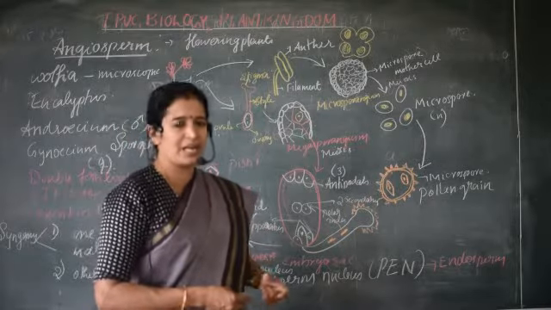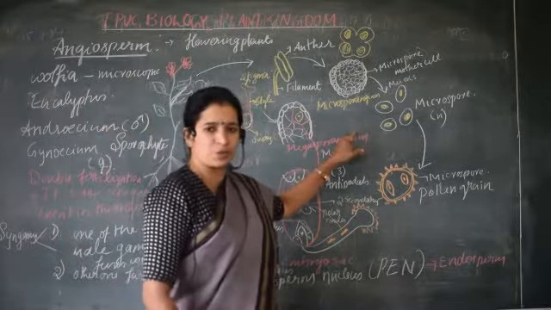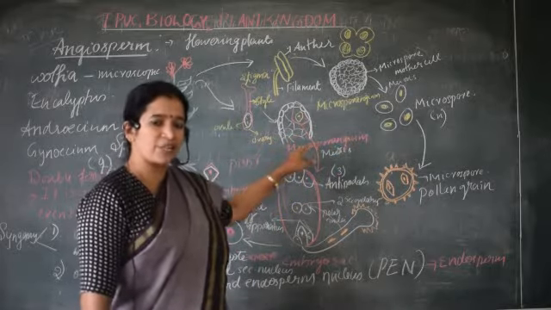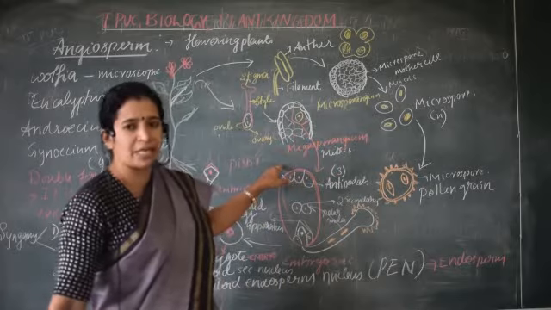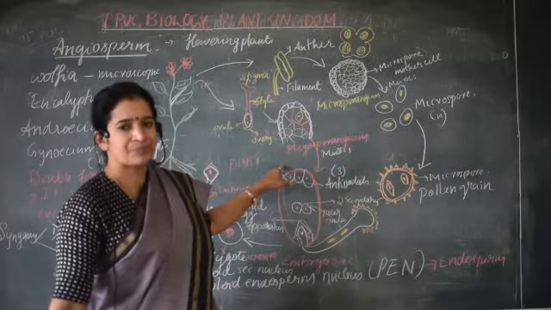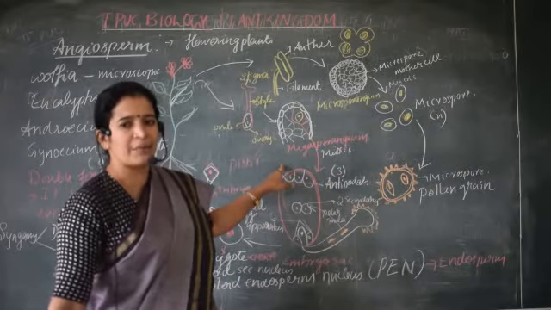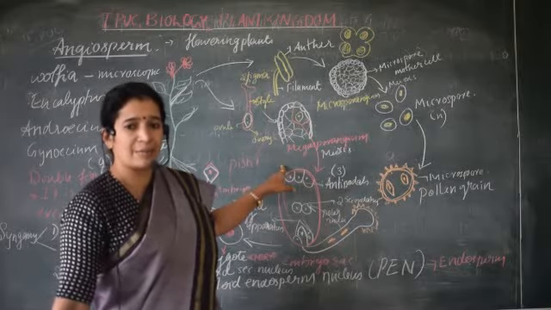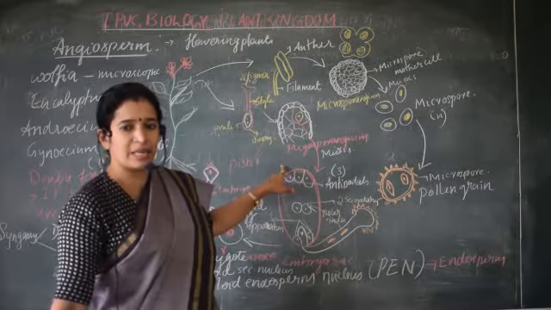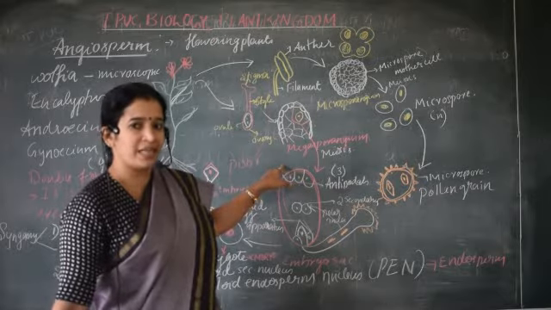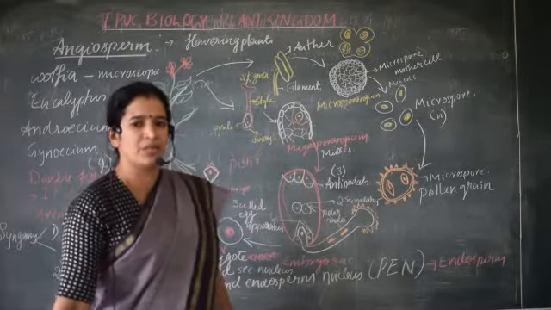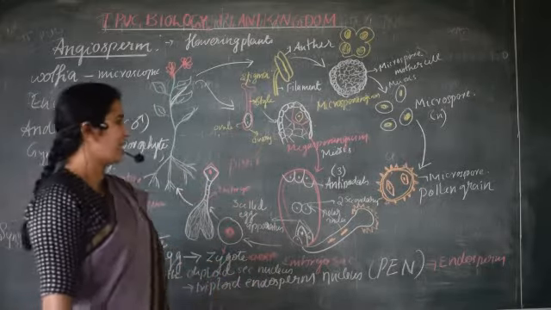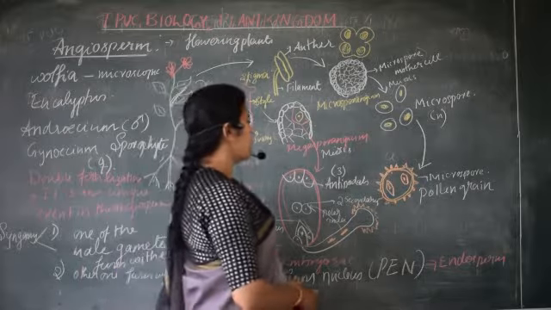Structurally, the megaspore is larger than the microspore. That's why they are named microspore and megaspore. You can also remember this from algae reproduction, where you studied oogamy, where the male gamete is small and the female gamete is large, and the male gamete is motile, whereas the female gamete is non-motile. That is one of the advanced types of reproduction which can be seen in higher categories also. So here we can see that oogamous condition of reproduction.